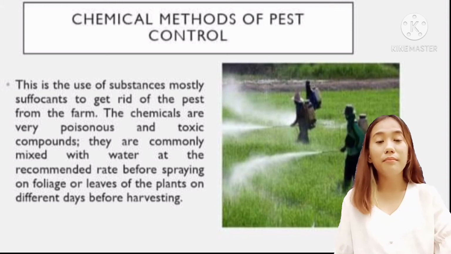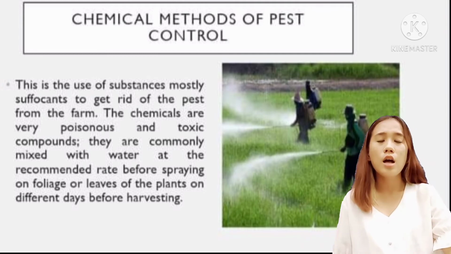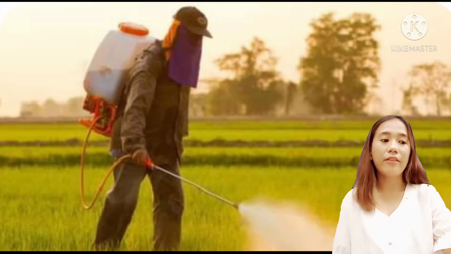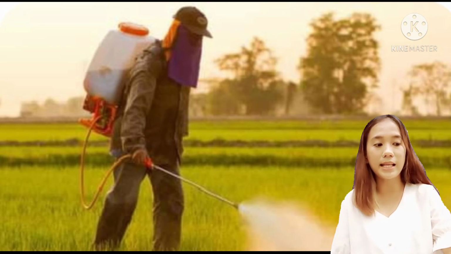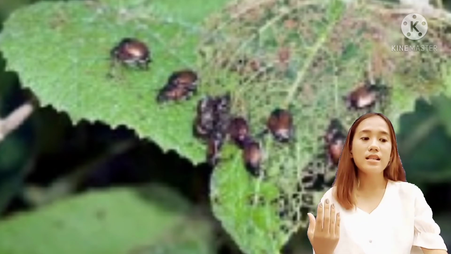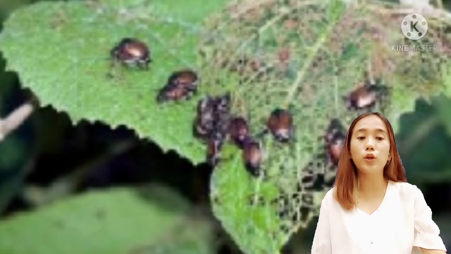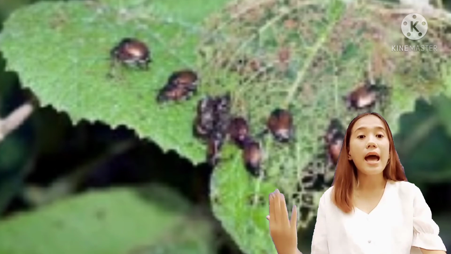Next is the chemical method of pest control. This is the use of chemical substances, mostly suffocants, to get rid of these pests from the farm. The chemicals are very poisonous and toxic compounds. They are commonly mixed with water at the recommended rate before spraying on the foliage of the plants on different days before harvesting. This pest control method is commonly used to control micropests like aphids, armyworm, thrips, and etc.